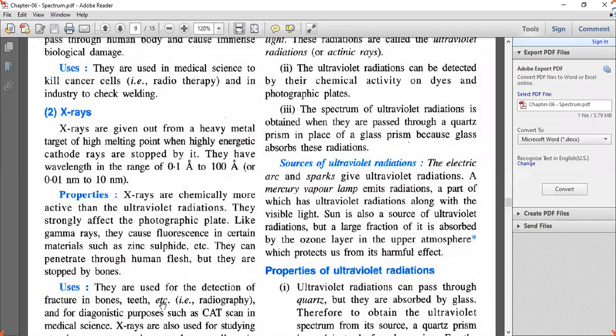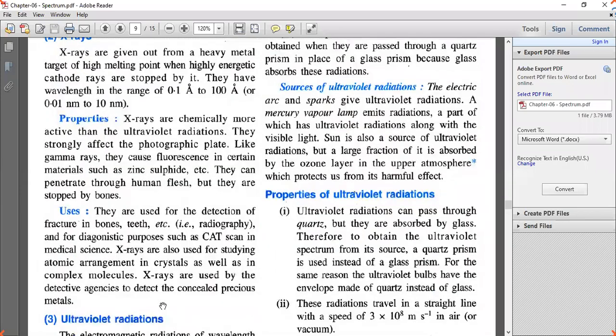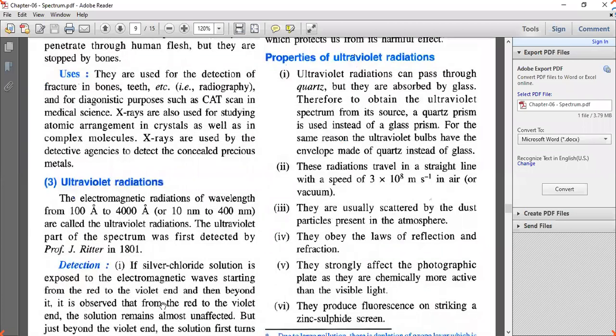That is the reason we pass it through a quartz prism to get the spectrum. Okay, so next we have properties of ultraviolet radiation. First property, it can pass through quartz because it is not absorbed by the quartz, and we cannot pass it through glass as the glass absorbs ultraviolet radiation.